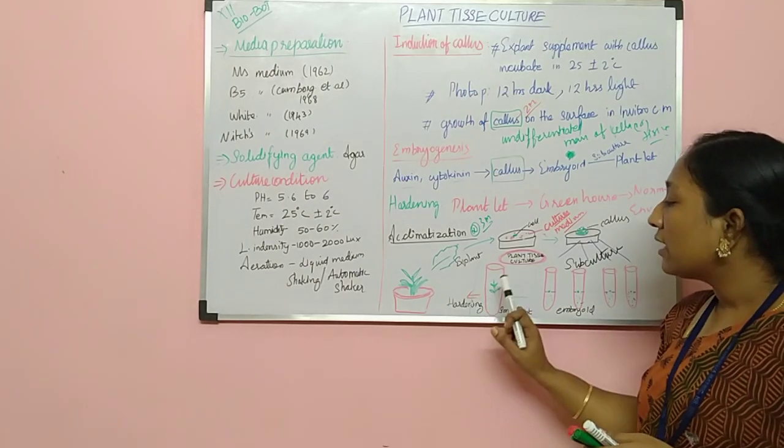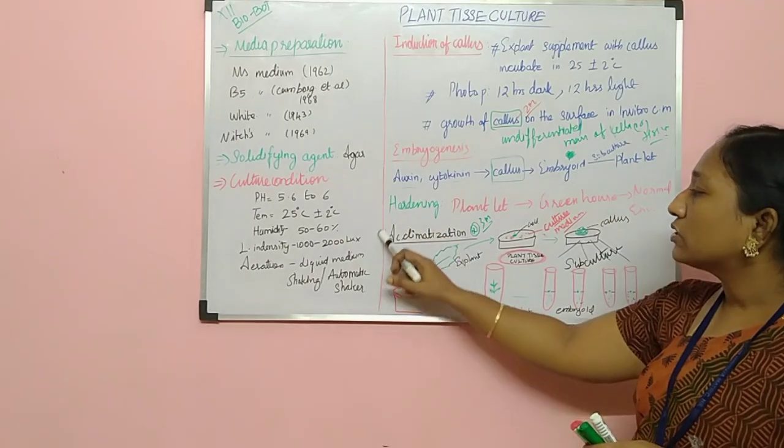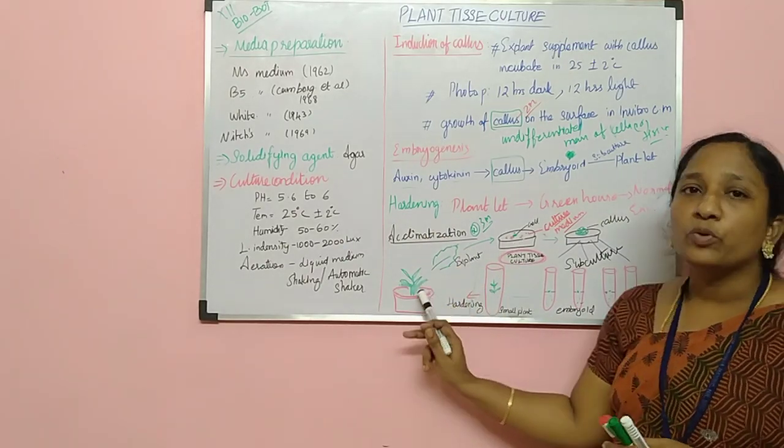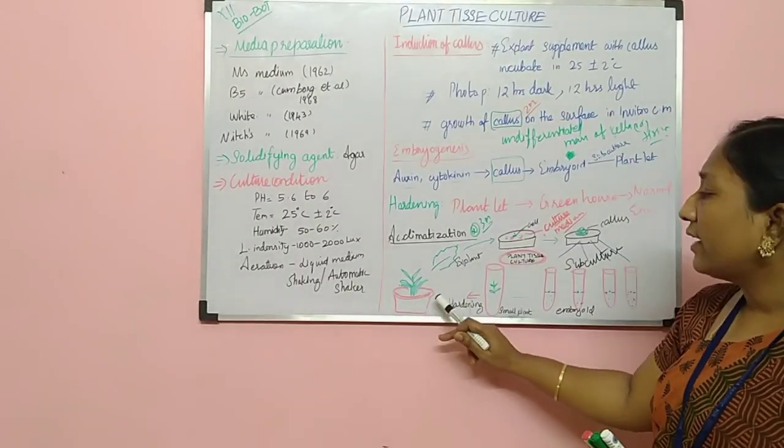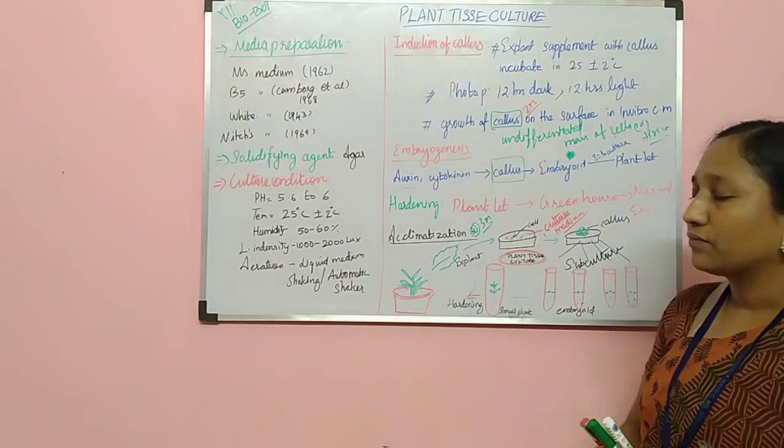Now, making the plantlet accept the normal environmental condition, the process is called acclimatization. Now your plant is ready as the end product of the plant tissue culture.